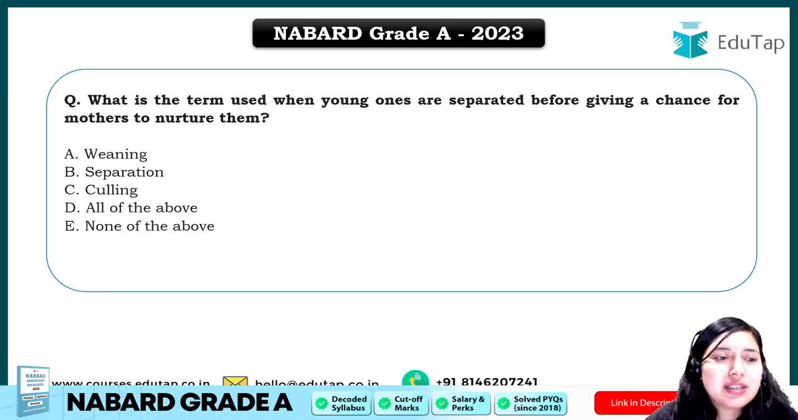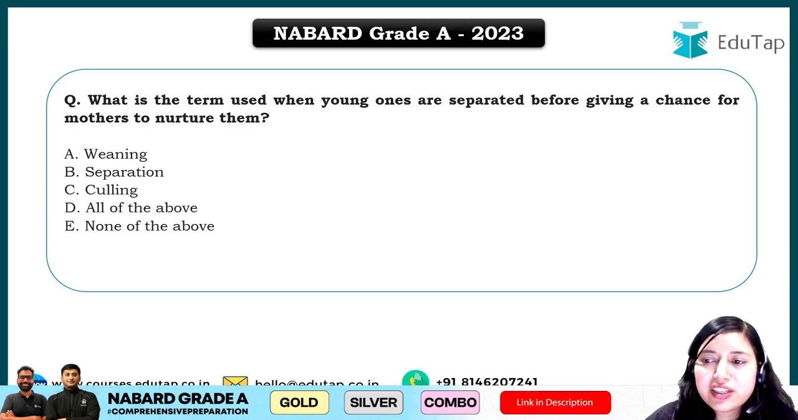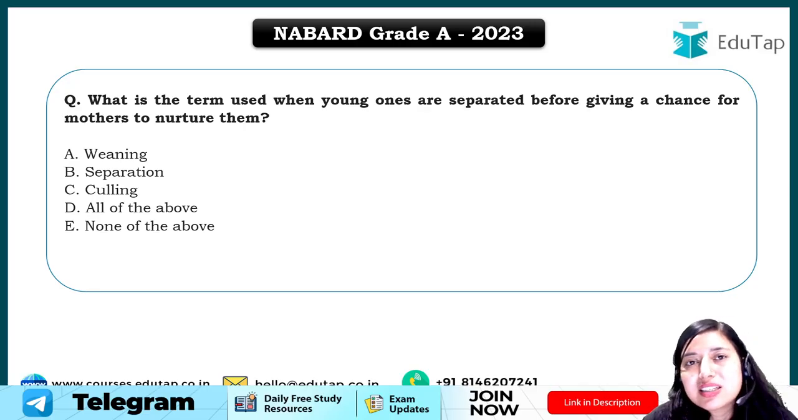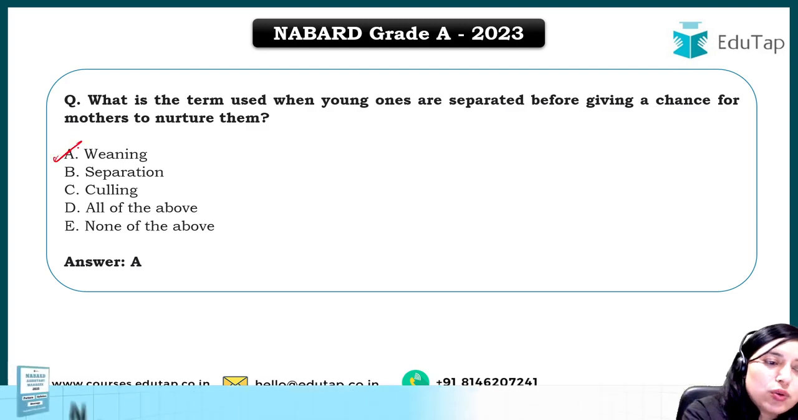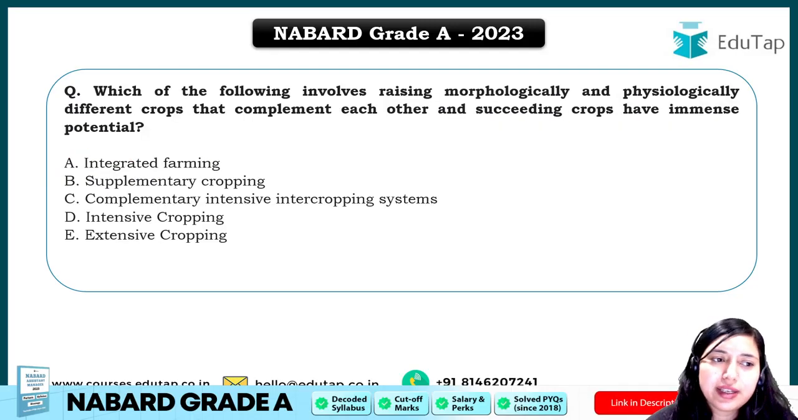Again, a question from animal husbandry. What is the term used when young ones are separated before giving a chance for the mother to nurture them? So this is a process which is followed in animal husbandry, where young ones are separated after their birth. These young ones are separated from mothers. So this process is basically known as weaning. Okay, this is the term that has been given to this process, which is weaning.